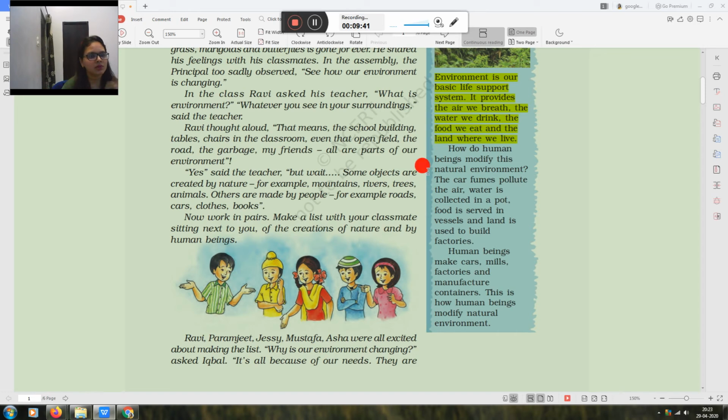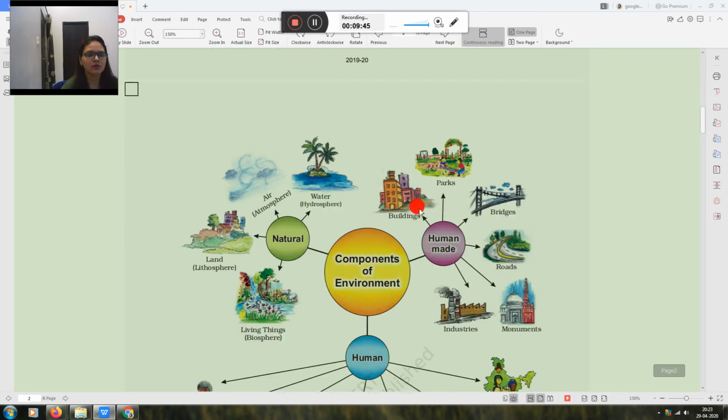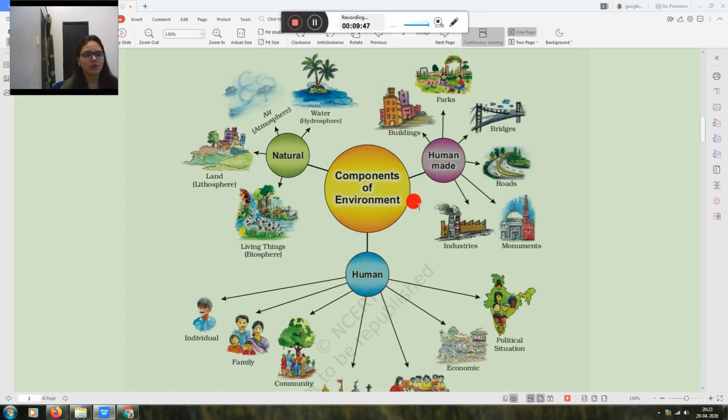Now next is components of environment: natural, human made and human. Natural includes water, air, land and living things. Human made includes park, bridge, road, industry, monument, building. You can include many more things.